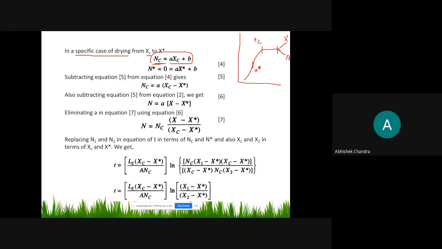So we write the rate at this point: at critical moisture content the rate is AXC plus B, and at this point N star is AX star plus B. Now you already know that equilibrium moisture content is a condition when the vapor pressure of the liquid present in the solid will be equal to the partial pressure of the liquid present in the gas.